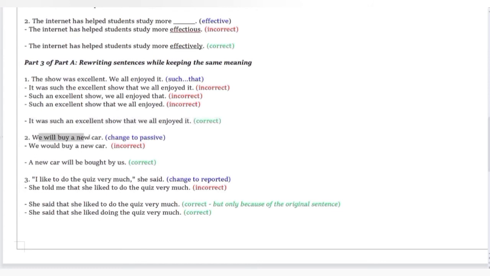Okay, we will buy a new car. Change to passive. So this is active. You just have to change it to passive. We would buy a new car. That is not passive. A new car will be bought by us. What happens from active to passive is this noun over here goes to the front, and this noun or pronoun, in this case from here, goes to the end. Right, so don't forget that. It's quite easy. You've done it before. Don't get it wrong. It's very simple stuff.